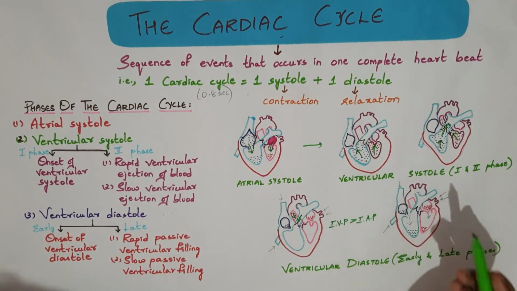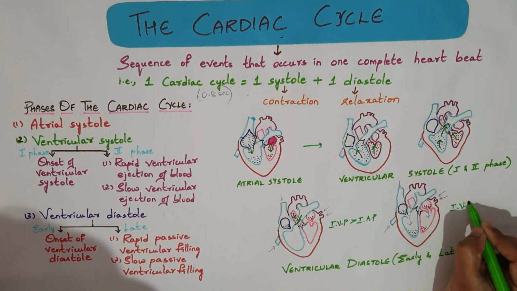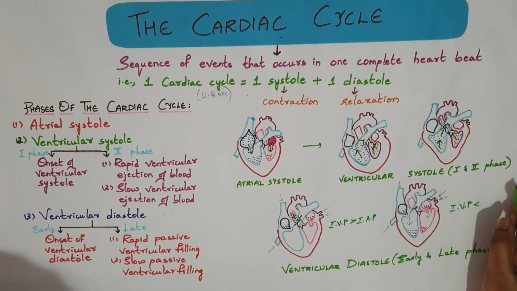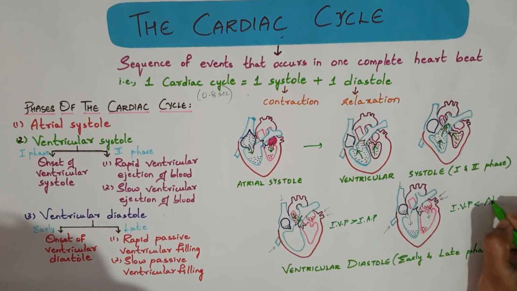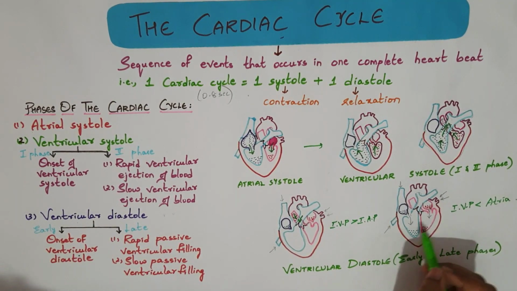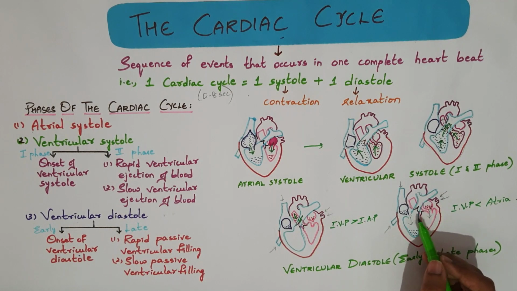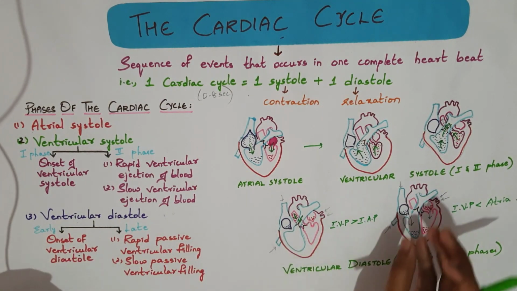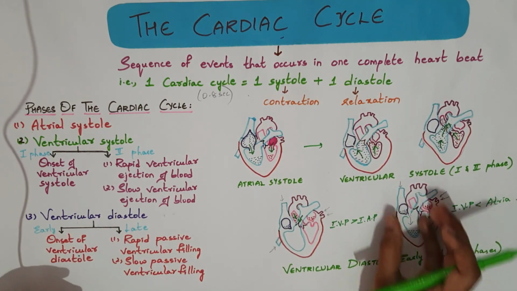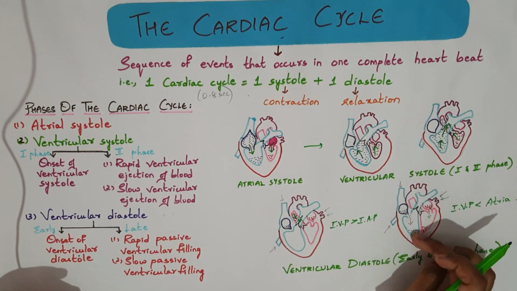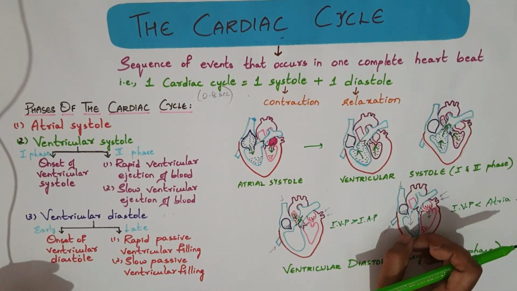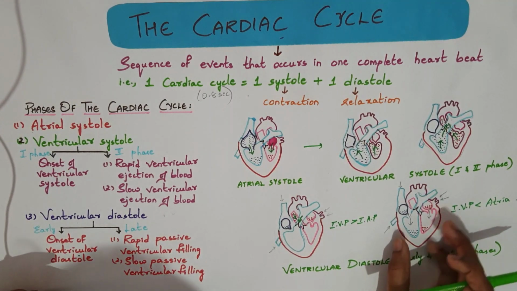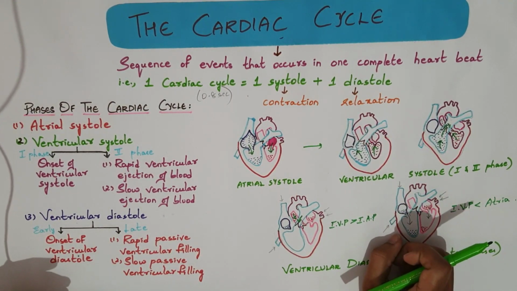The ventricle is relaxing. Intraventricular pressure becomes less than that of the atria. The mitral valve and the tricuspid valve are opened. Accumulated blood from the atria falls into the ventricle. All the venous blood that is coming from the lungs directly falls into the ventricular filling. Now the atria return to the first stage.